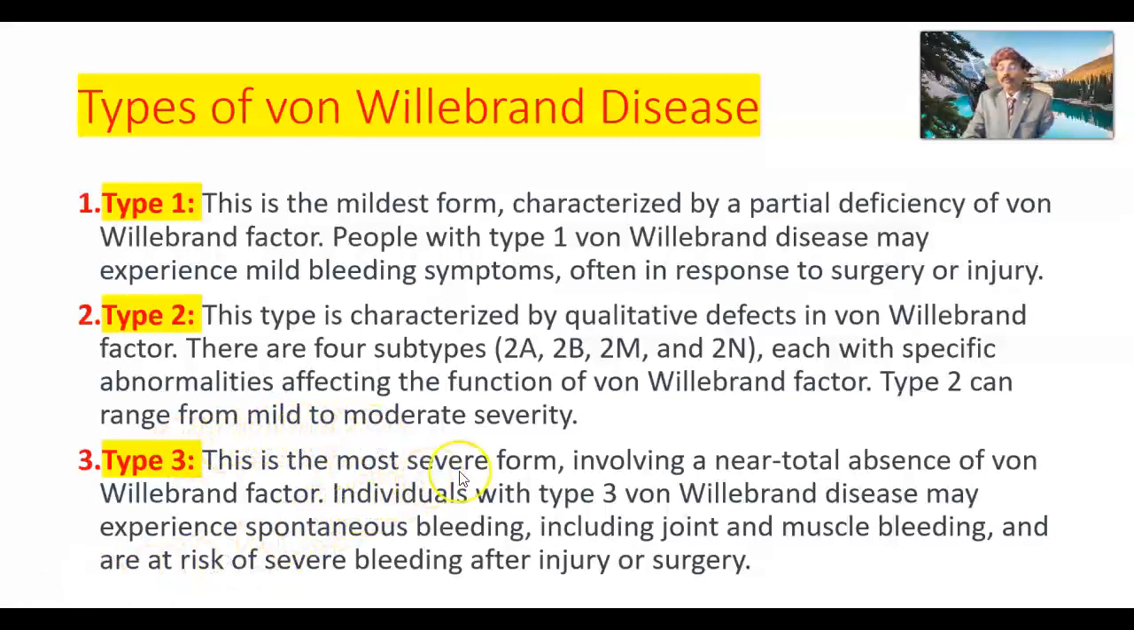Type 3 is the most severe form, involving near total absence of von Willebrand factor. Individuals with type 3 von Willebrand disease may experience spontaneous bleeding, including joint and muscle bleeding, and are at risk of severe bleeding after injury or surgery.